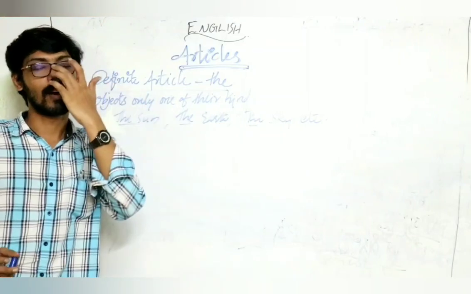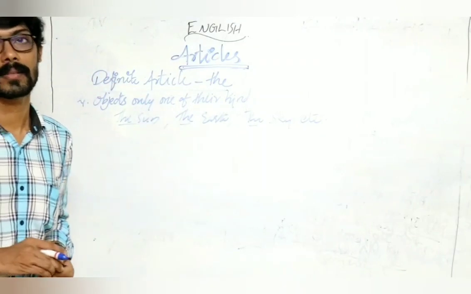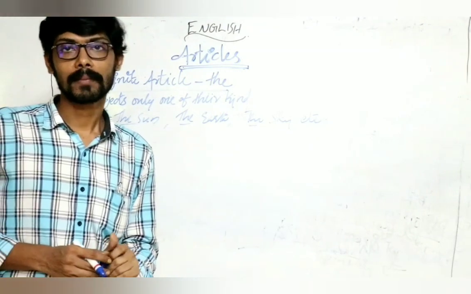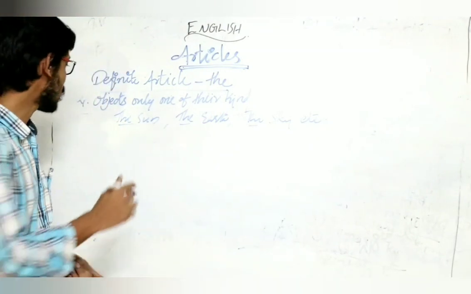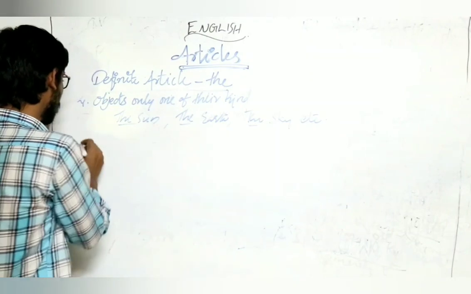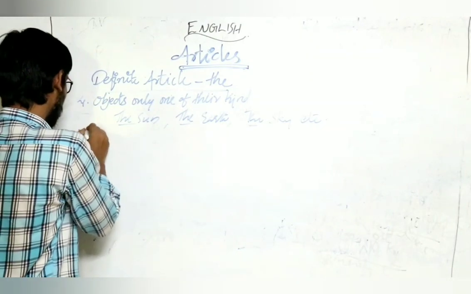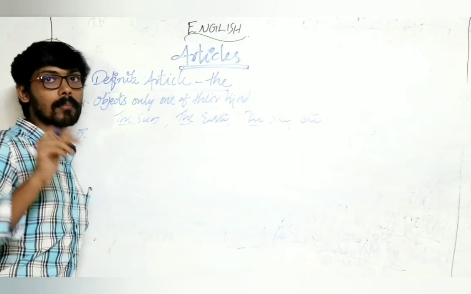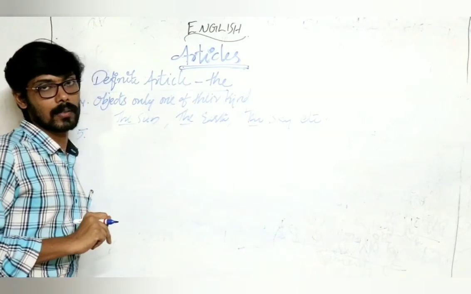Objects of only one of their kind known to exist in this universe, we use the article the. Clear? Next is a group of points, but we are writing it as a single point. Okay?